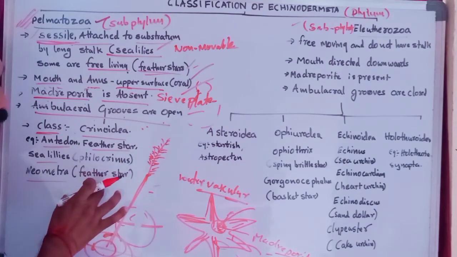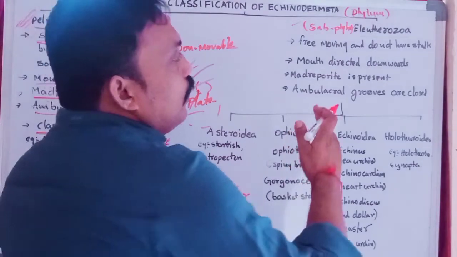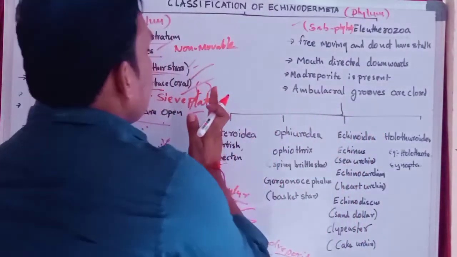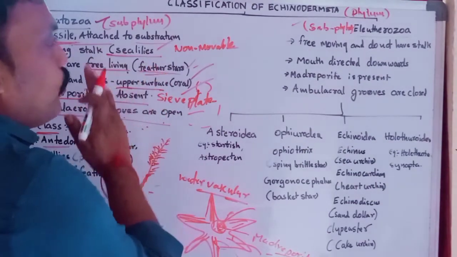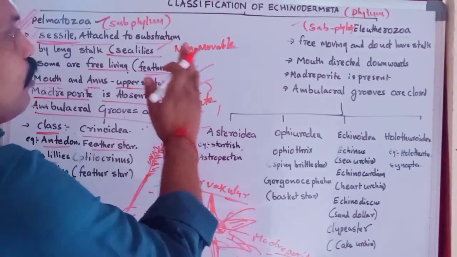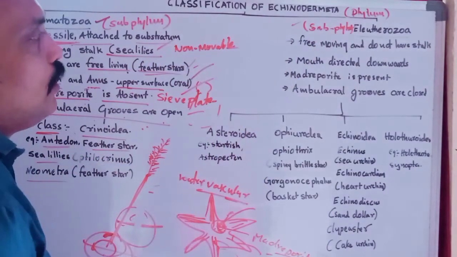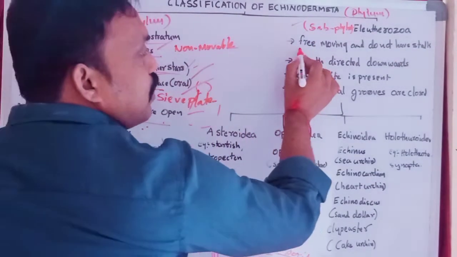Okay, again we have to discuss. Here, Luterozoa is the second subphylum. The first subphylum is Palmatozoa. Why is it divided into two subphylums? Luterozoa organisms are free living.